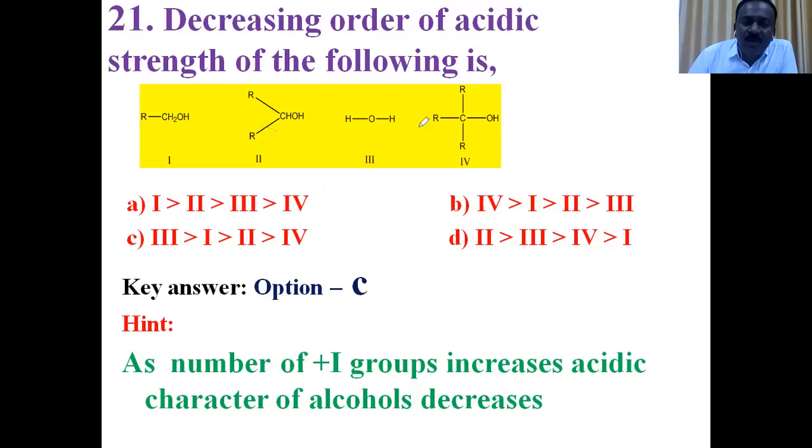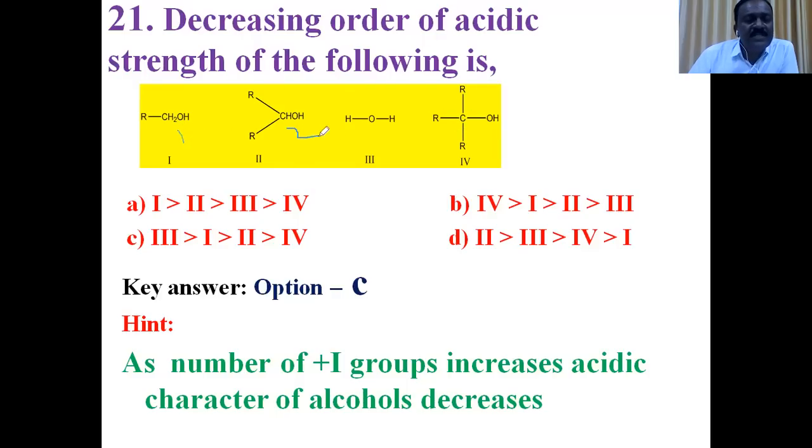We know that water is more acidic than any alcohol. Why? Alcohol is weakly acidic because after donating a proton, an alkoxide is obtained, which is very less stable because it has no resonance. The alkoxide is less stable for another reason also, because of the plus I effect of the alkyl group. The more the plus I effect of the alkyl group, the lesser the stability of the alkoxide ion.